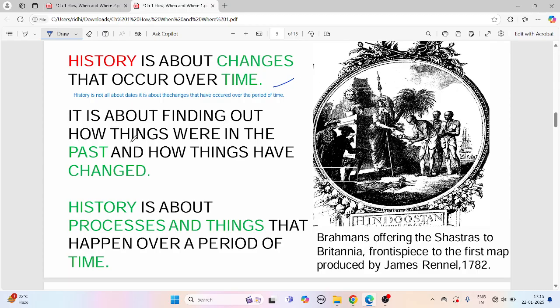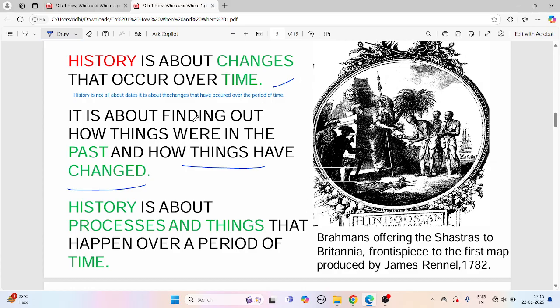It is about finding out how things were in the past and how things have changed. Now let me talk about you yourself. Your face, which you see in the mirror every day, and make it look nice before going to school, college, or job. I'm just talking about your face, that you looked a bit different at the time of your childhood, but now you're a bit different, so you have changed.